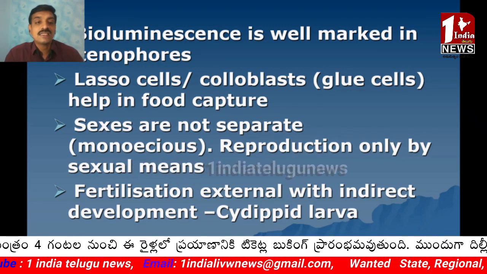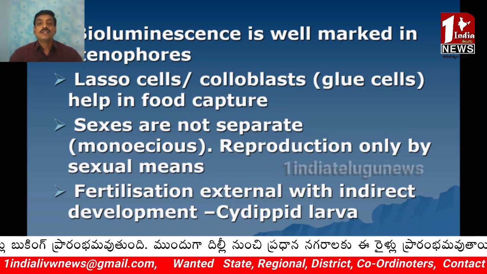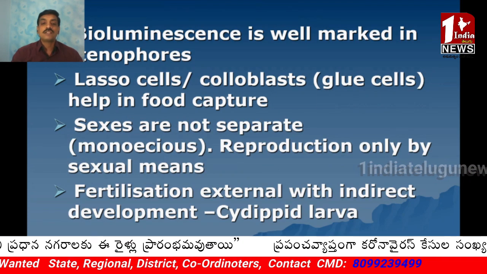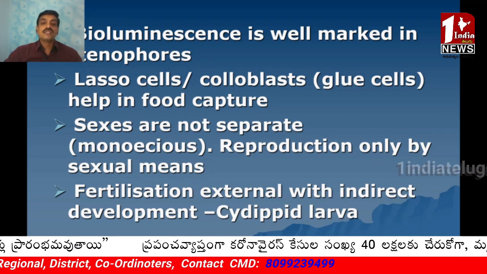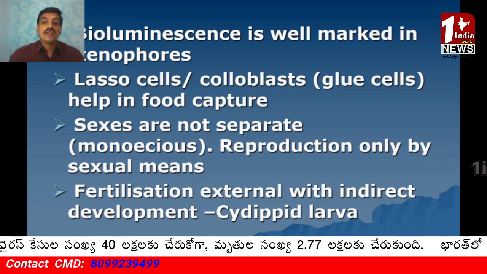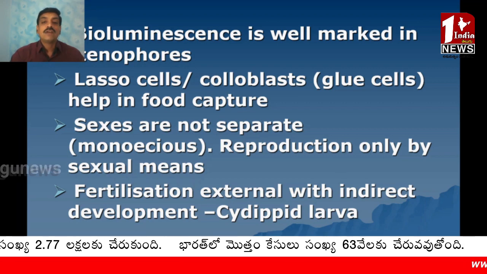The sexes are not separate, that's why they are called monoecious or hermaphrodite. Reproduction is always by sexual means. Fertilization is external with indirect development, which includes a larva called cydippid larva. Most important larva, cydippid larva.